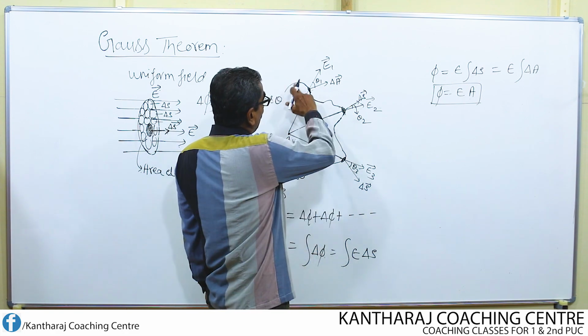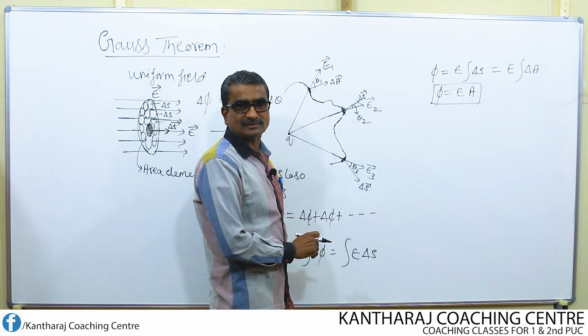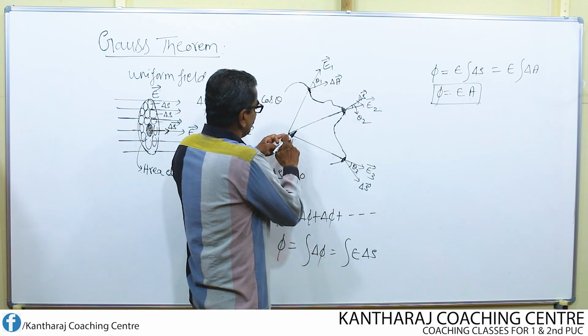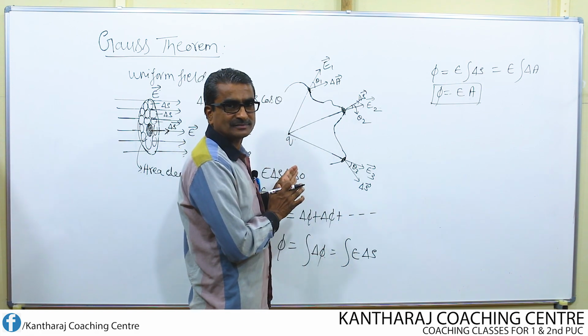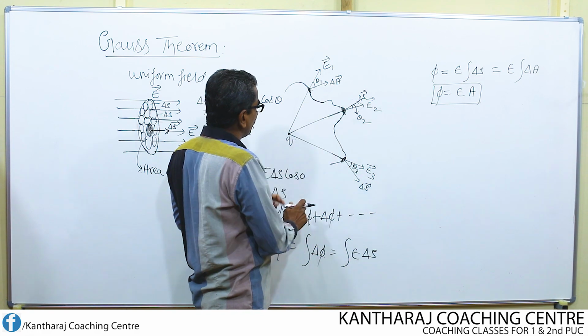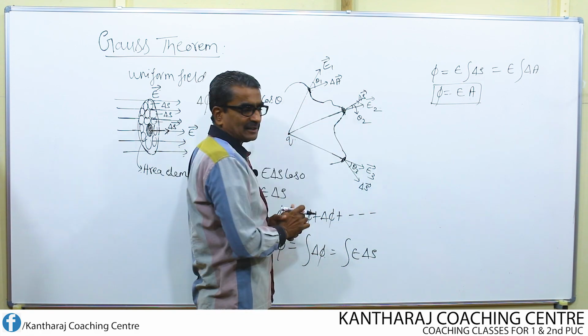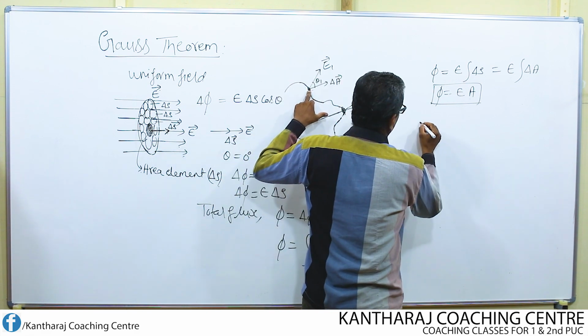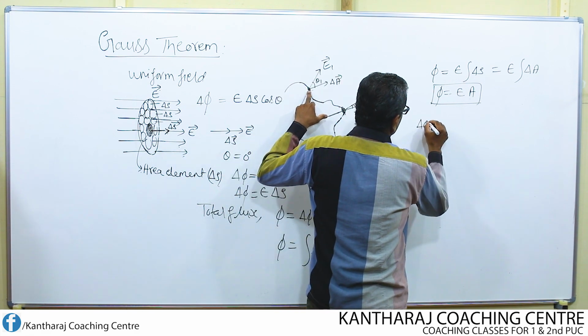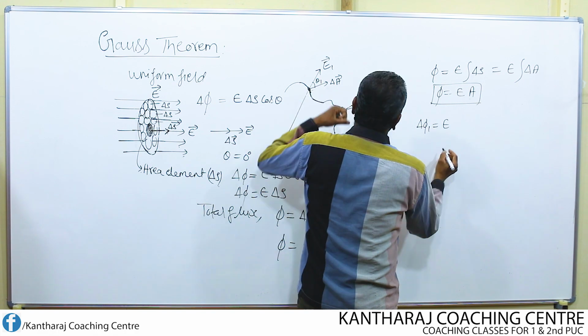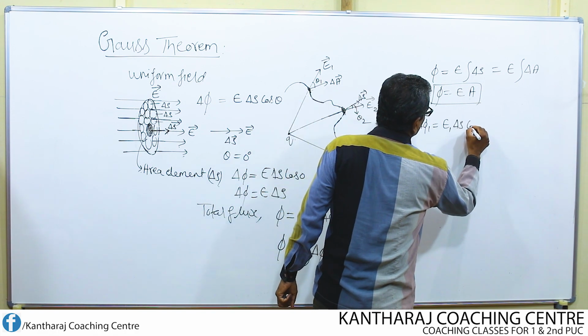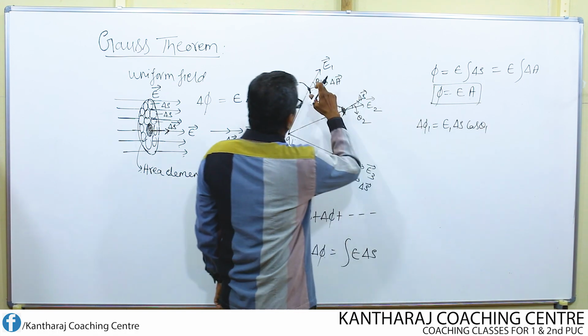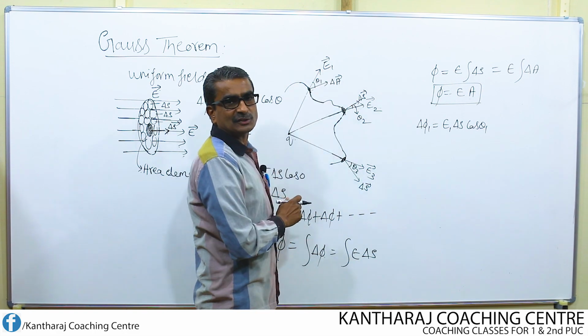Now, suppose I want to find the total flux coming out from this electric charge through this entire surface. First I write the flux through this area. What is the flux through this area? Delta phi 1 equals E1 into delta S into cos theta 1. Remember, angles are changing and the electric field is also changing.